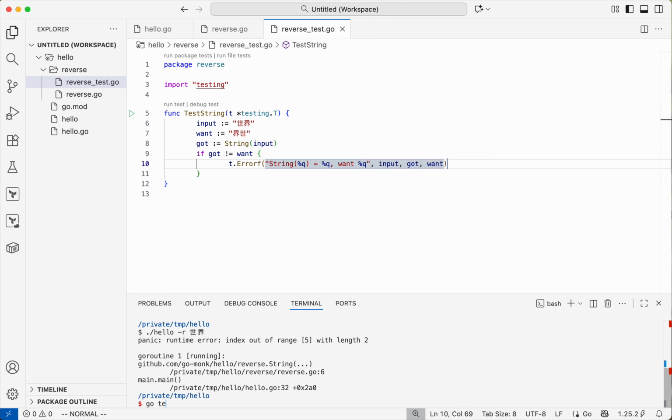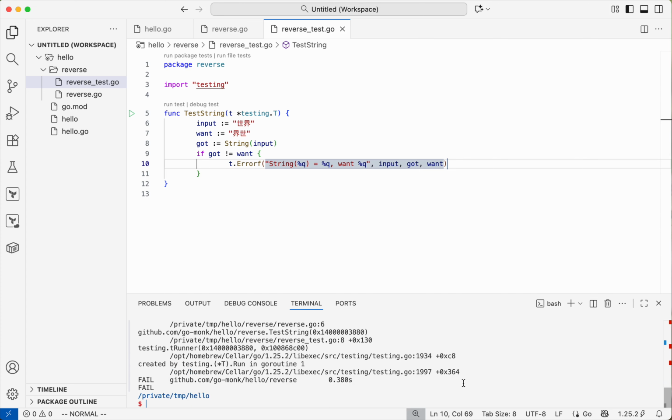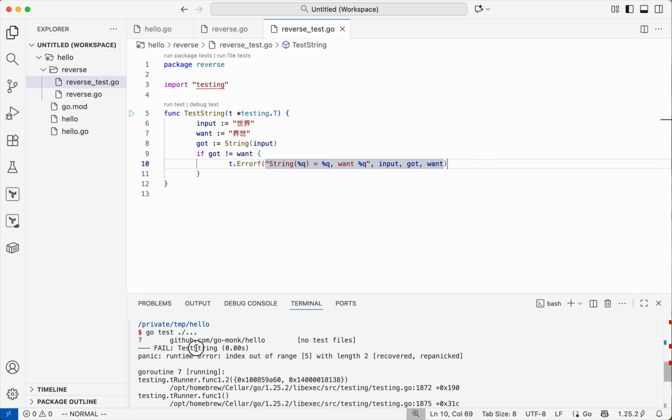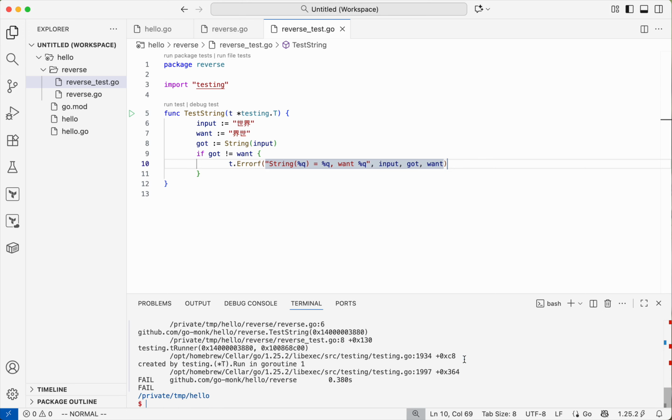Let's try to run the test. Okay, we can see the test is failing. So the test failed with the same error as before, runtime panic. Good. So now we are ready to tackle the issue.